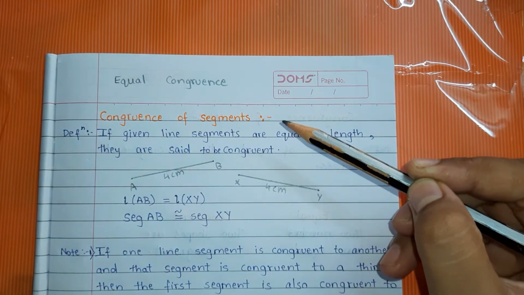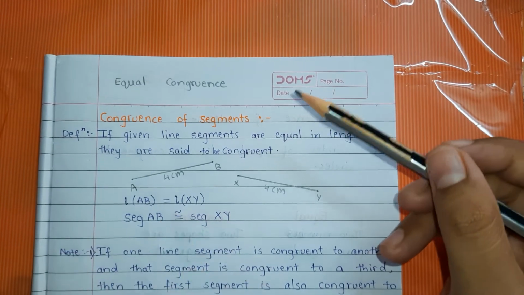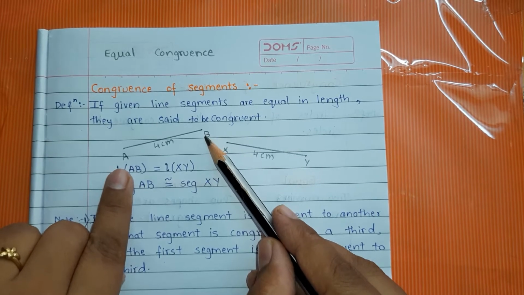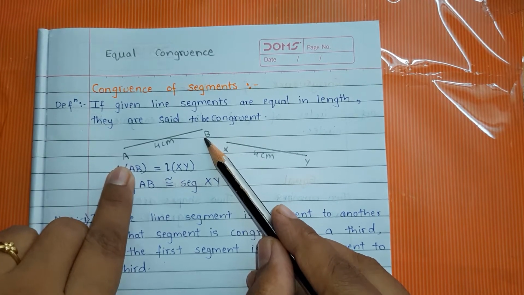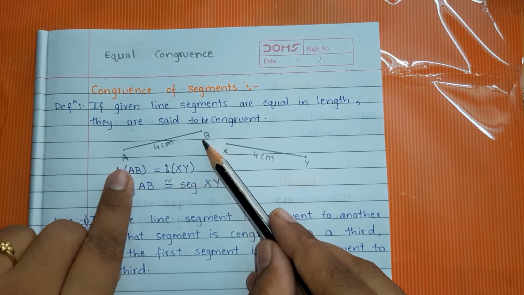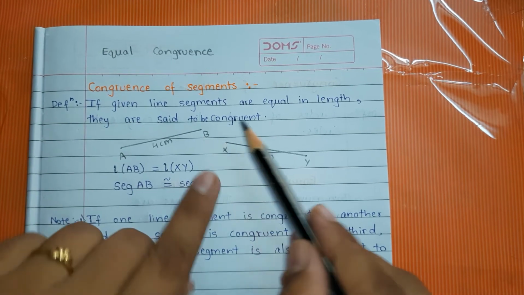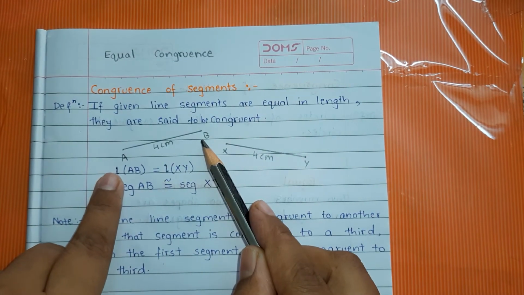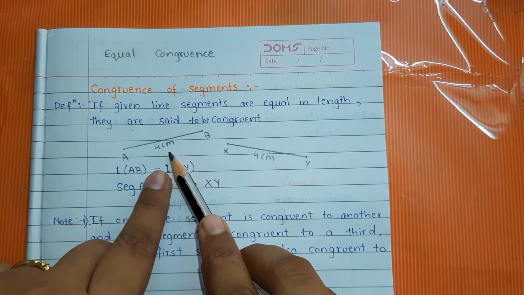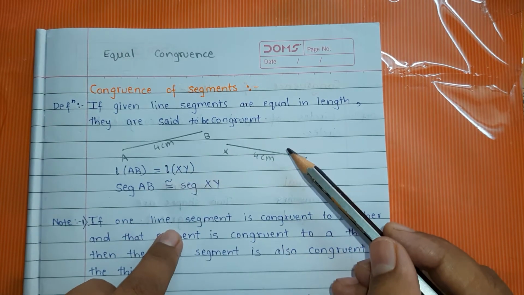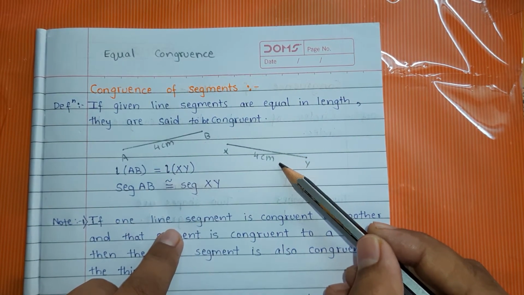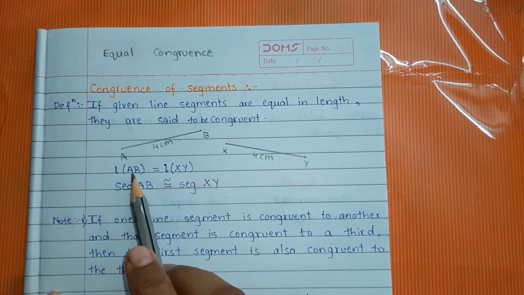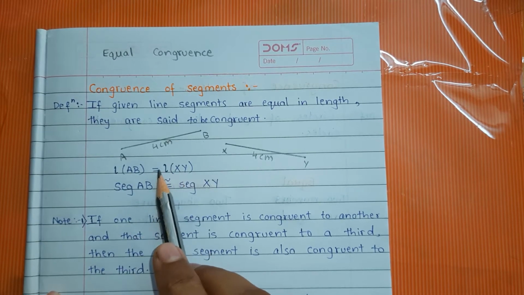What we have to study? Congruence of segments. Now, segment means what? Having a fixed length. It means the starting point is fixed and the ending point is fixed. Now see here, I have drawn two segments, segment AB and segment XY. Both of them have a length of 4 centimeter. This is a segment of length 4 centimeter and this is also a segment of length 4 centimeter. It means length AB and length XY are equal.